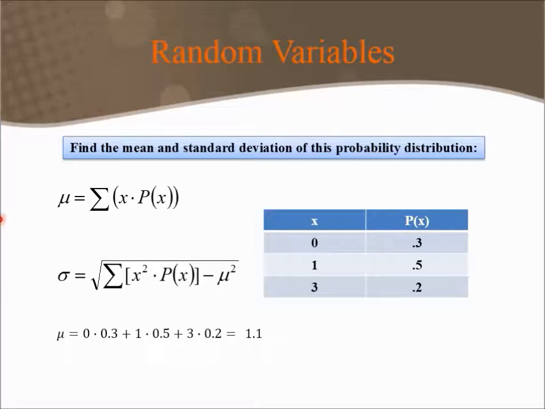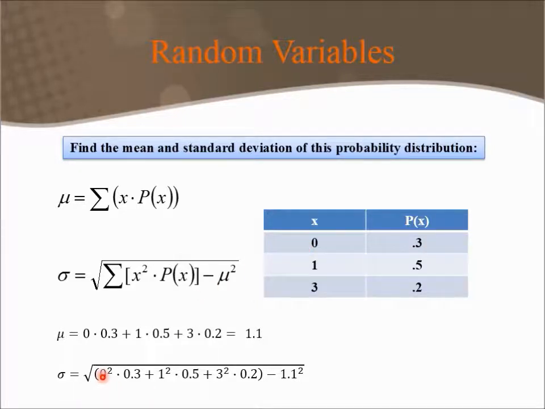Now for the standard deviation for this example, I'll use this formula. So what I'm adding up are my x squared columns, so the values of my random variable squared, and each time I square it, I multiply it times the probability that my random variable would take on this value.